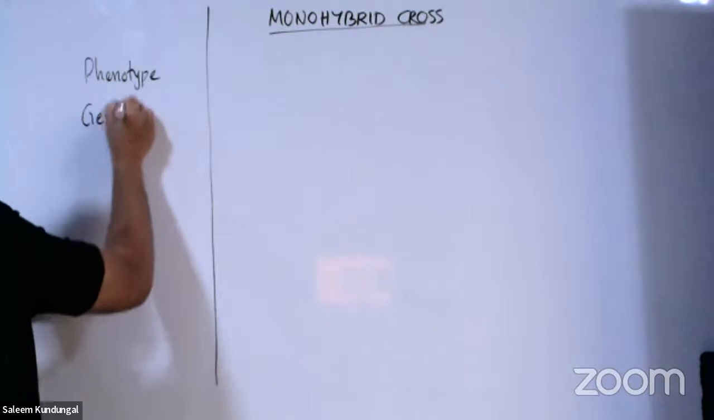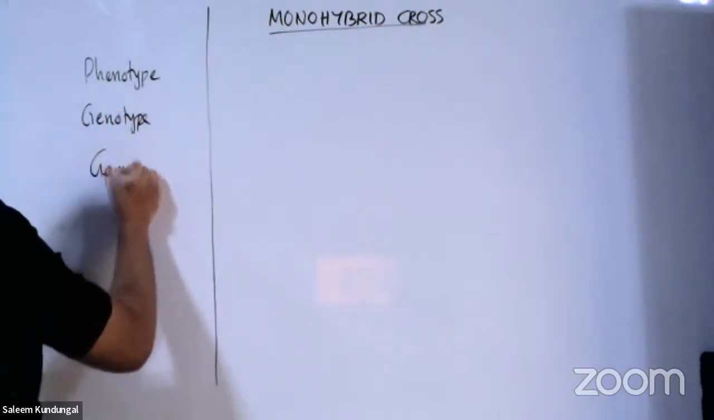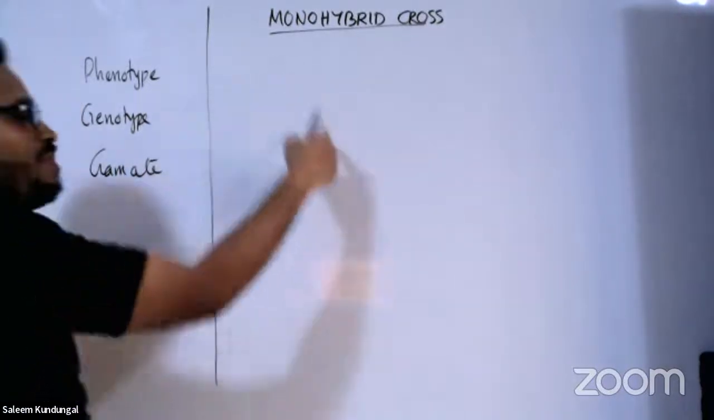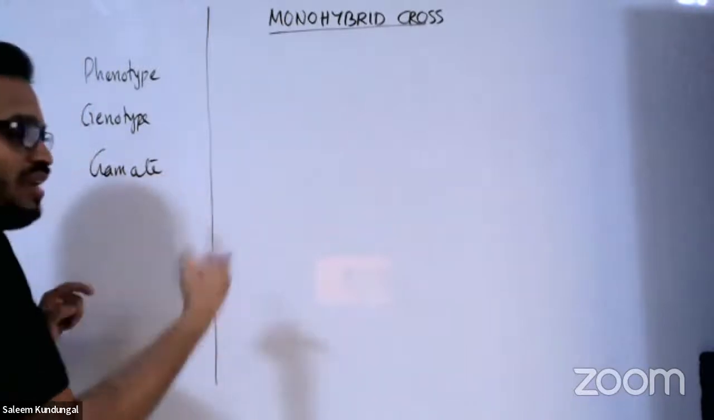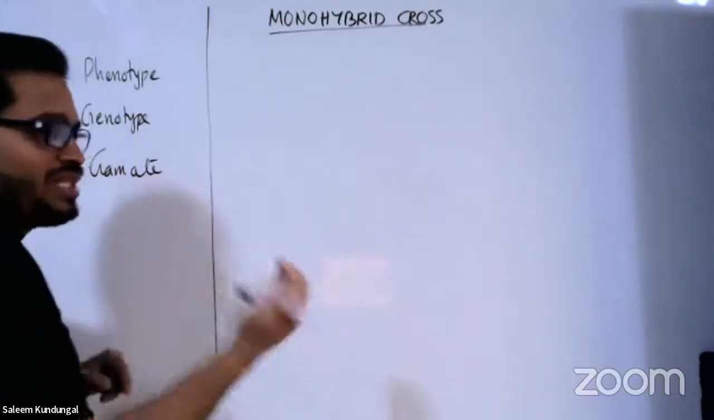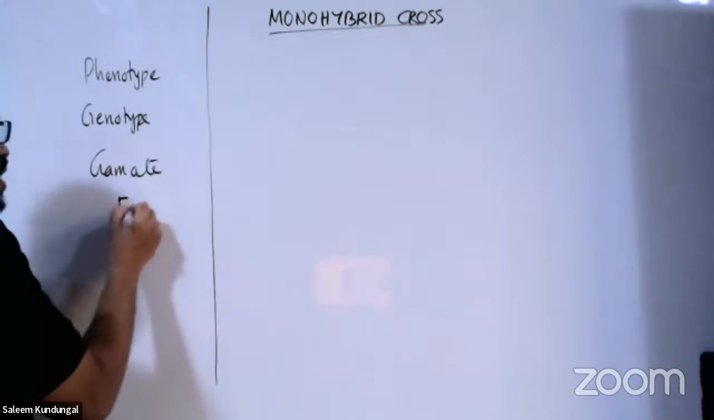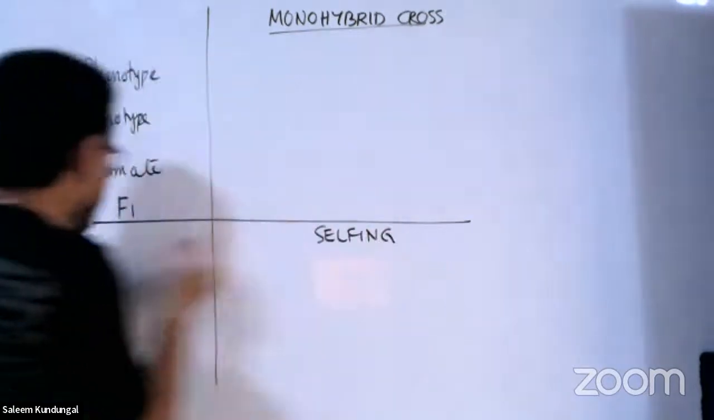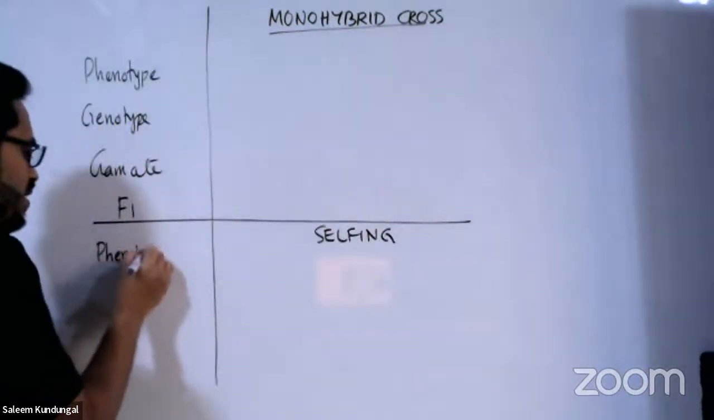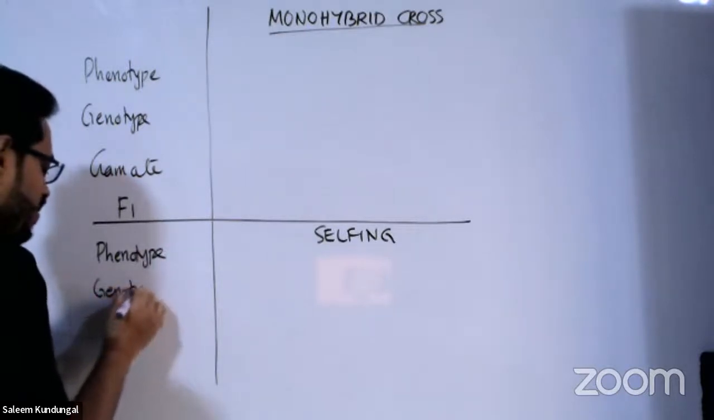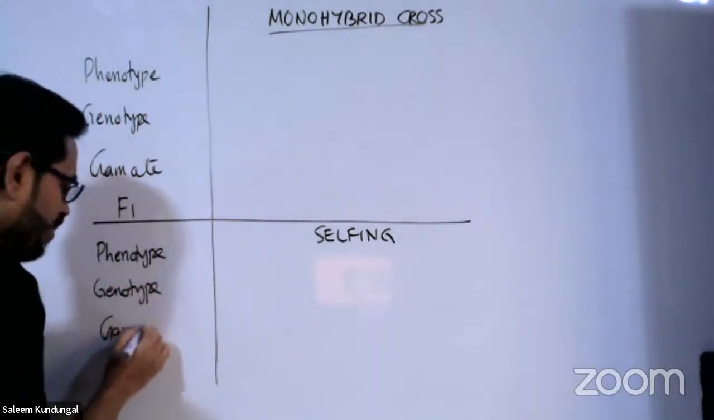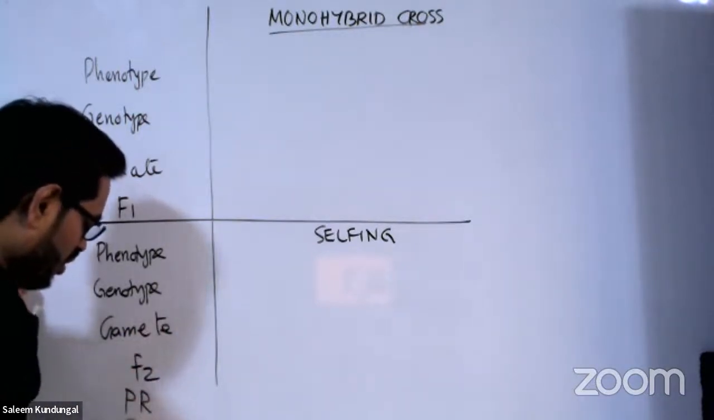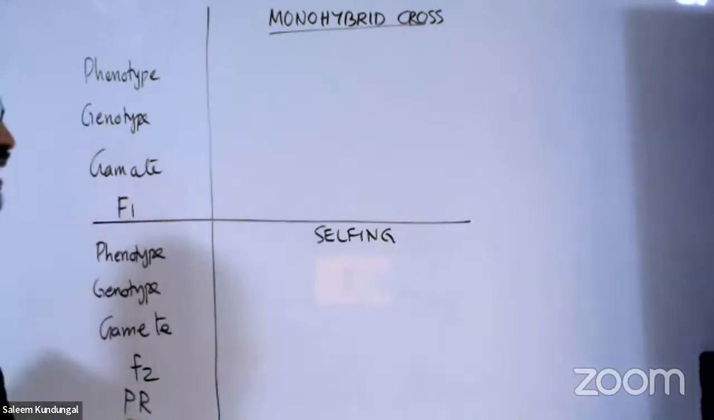Phenotype, genotype, then gamete. Here you see gamete, but when we come to F2, it is gametes. Here it is gamete because there is only one kind of gamete we can get. But in the F2, we'll get 2 kinds of gametes. That's why the plural is used. Okay. Then F1, then the heading was selfing, remember. And there comes phenotype, genotype, gametes, right? Because plural. Then F2, phenotypic ratio, genotypic ratio. These are the major steps.